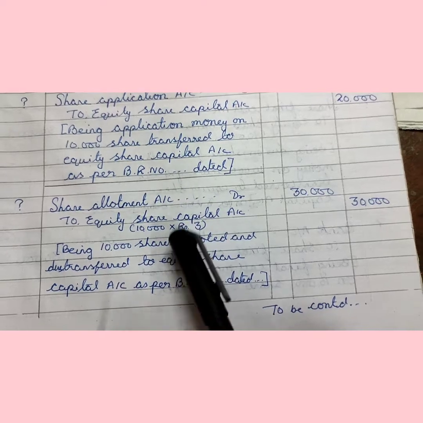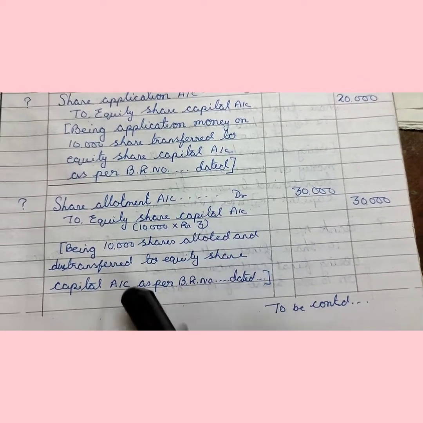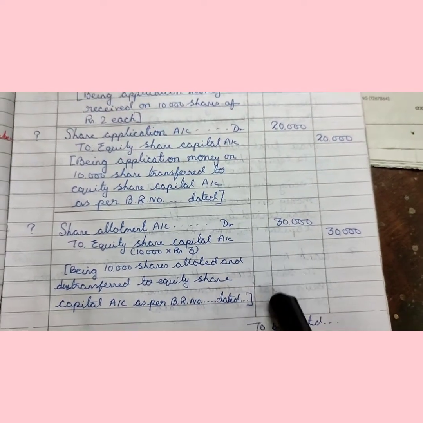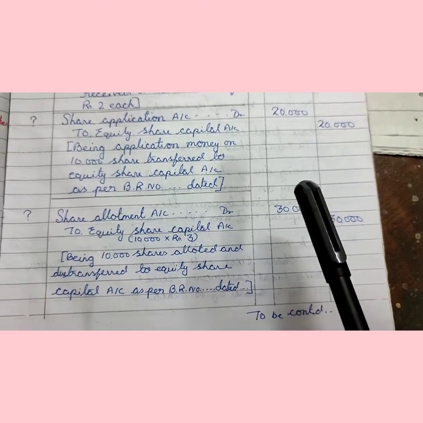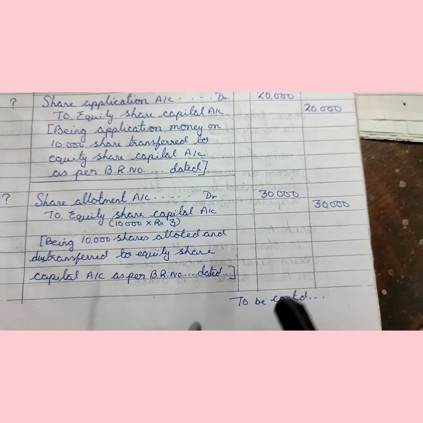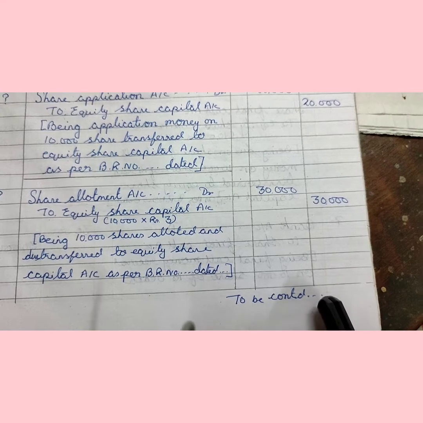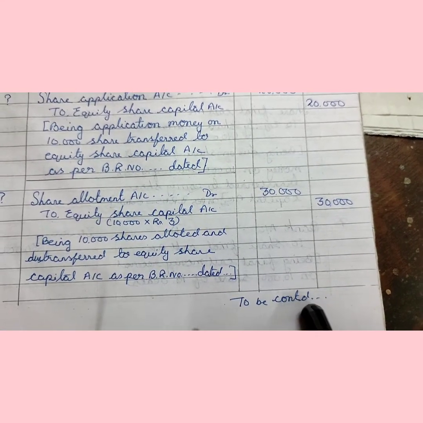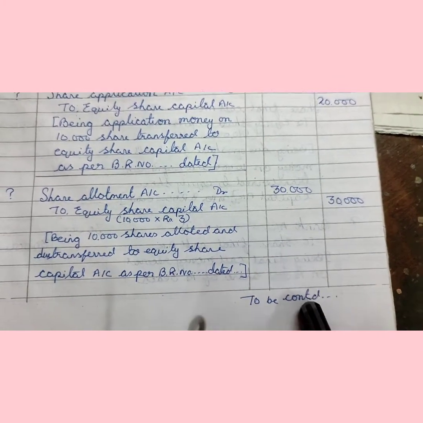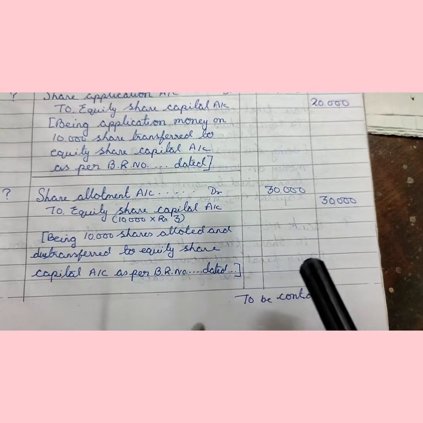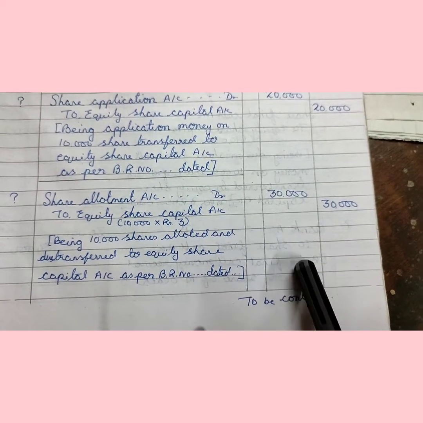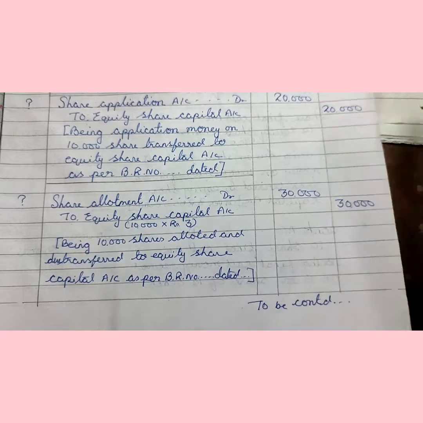Here also the allotment money has been called after the board meeting, so you have to put "as per board resolution number dated". Now remember one thing: when you are preparing a journal, it is not possible to complete it in one page. When you are going to another page, you have to write "to be continued". You can also write "CONTD." That means the journal is not completed, and you have to go to the next page.